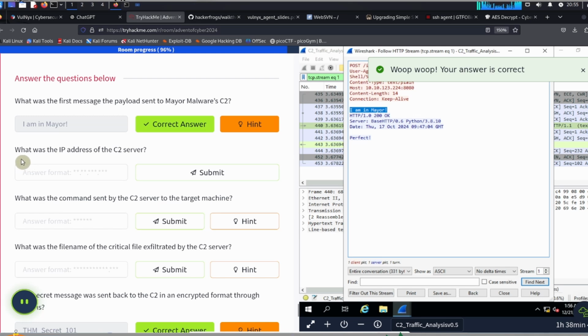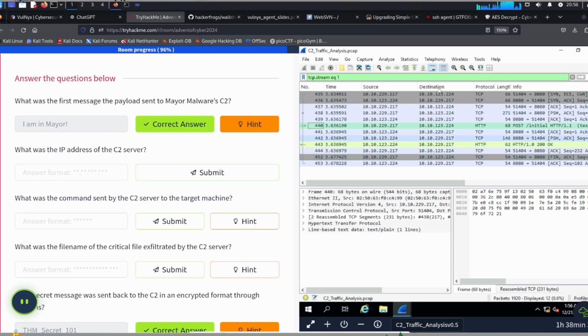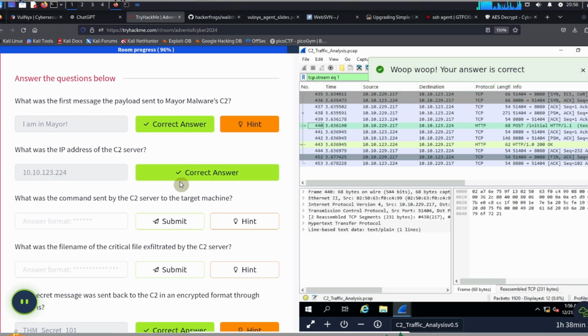The second question is, what is the IP address of the C2 server? What we can do is minimize this, and then take a look at the destination IP address. The destination IP address is the IP address we're looking for. So the IP address is 10.10.123.224, and click on submit. Okay, that's the correct answer.